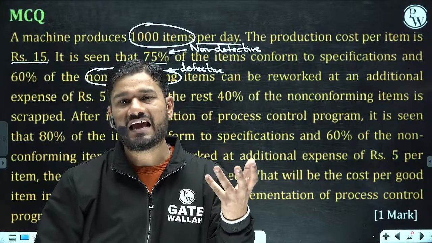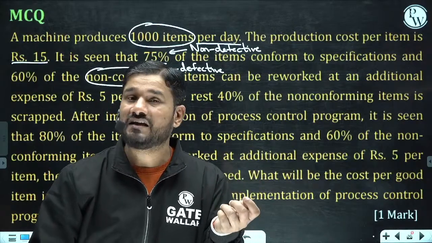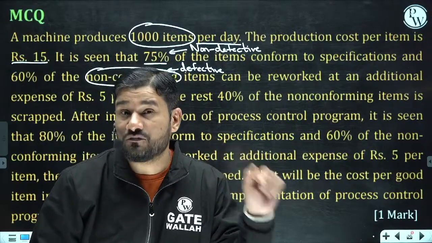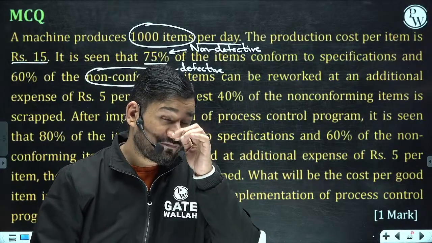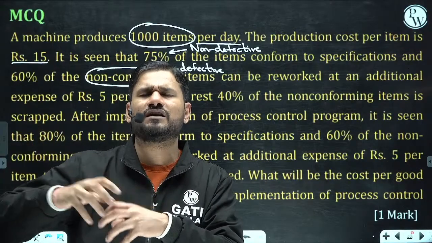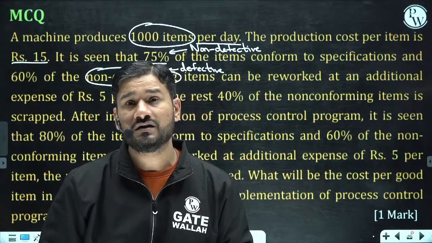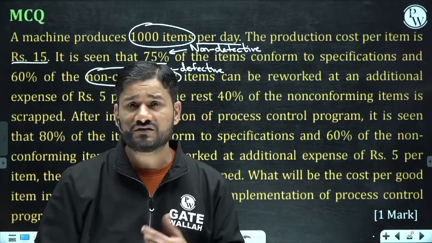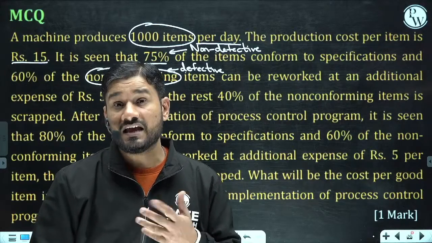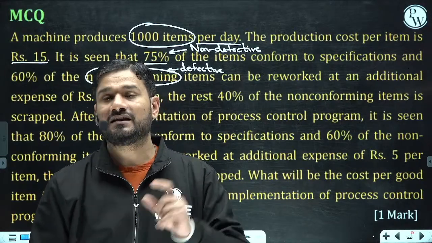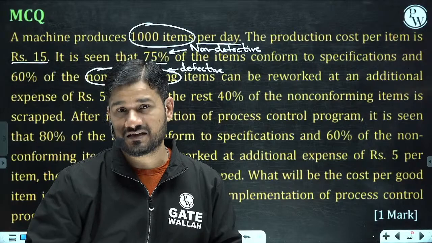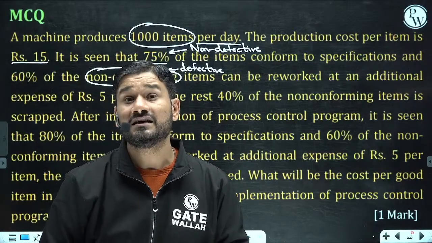The vegetable which has the low amount of salt, we can put some more salt in that and it can be useful. It means that it is capable of being reworked. But if we have another dish which has 5 times the amount of salt, I cannot do anything to that. I have to throw it in the dustbin. So the high amount of salt is scrapped, and the low amount of salt is also defective. Both are defective, but one can be utilized by taking some step. That's why we call this reworked.